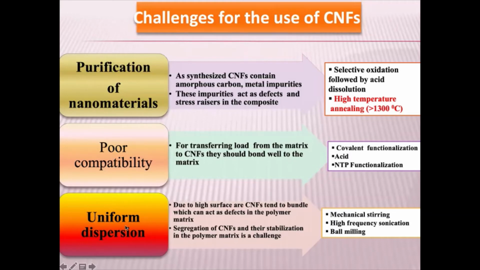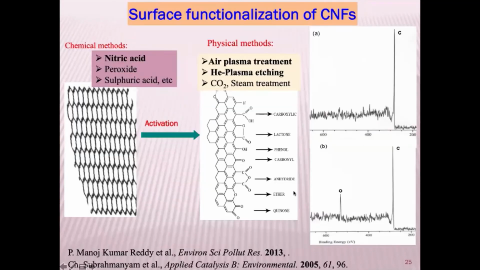Then the third part: the dispersion has to be ensured. But for dispersion, mostly people go with... you cannot do magnetic stirring. The reason is that with tons and tons of quantities, you cannot really do mechanical stirring or magnetic stirring. So these are the challenges you have.